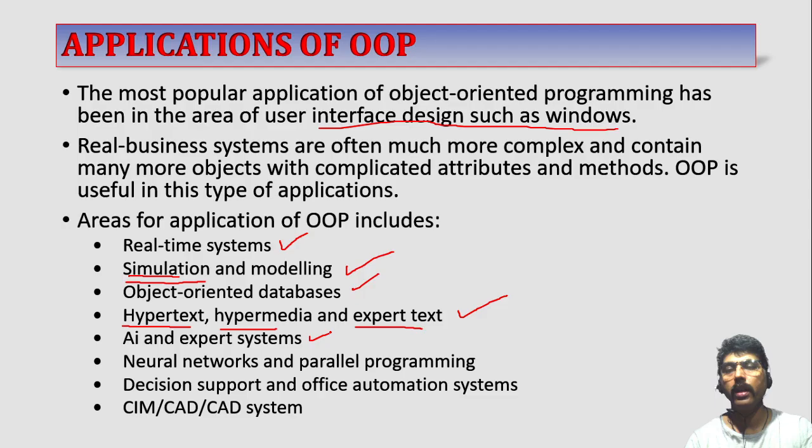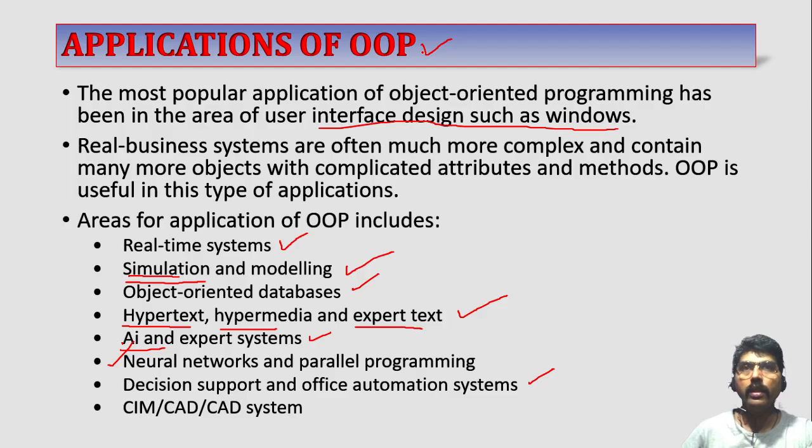The next one is called as artificial intelligence and expert systems. If you write any AI application, OOPS is very easy. Neural networks and parallel programming. Neural networks is a part of artificial intelligence, which also is solved using OOPS. If you want to use some software or applications for neural networks and parallel programming, we are using OOPS. Decision support and office automation systems, there also we are using OOPS.